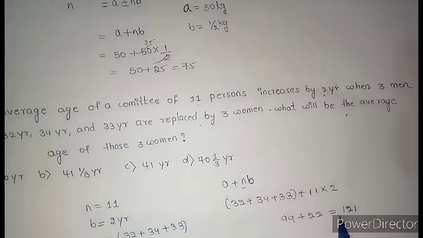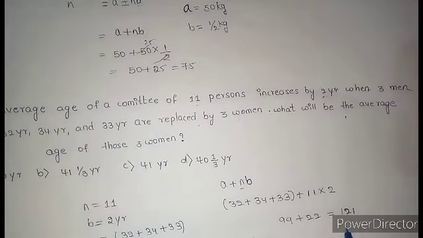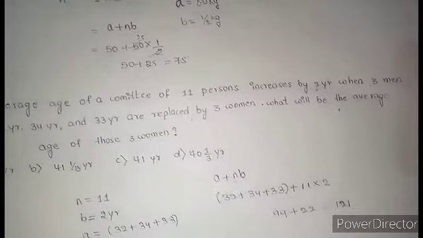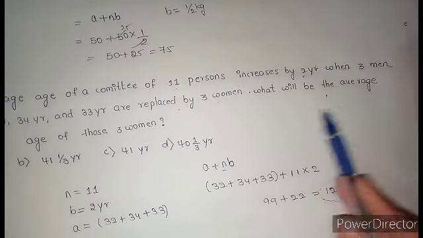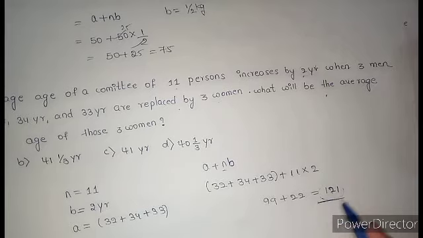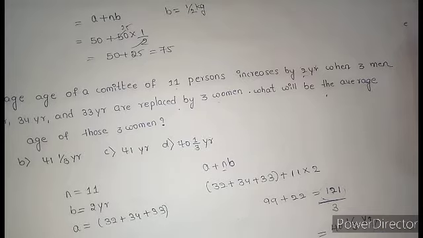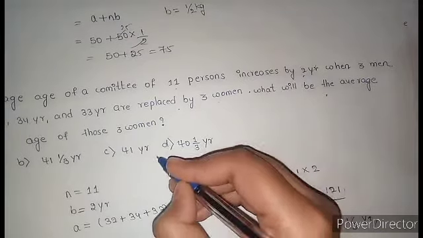When I divide the sum of observations by the total number of observations, then I'll get the average. This is the sum of the ages of 3 women. When I divide this sum by 3, then I'll get the average. When I divide, I'll get 41 by 3. Try it yourself, okay? Option D.